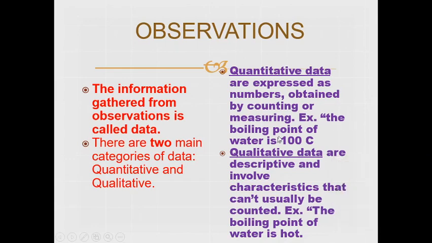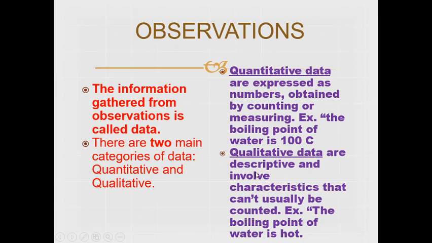For example, the boiling point of water is 100 degrees centigrade. We check that after so many processes, and we see that 100 degrees centigrade is the boiling point of water. So this is the quantity that gives us a number.